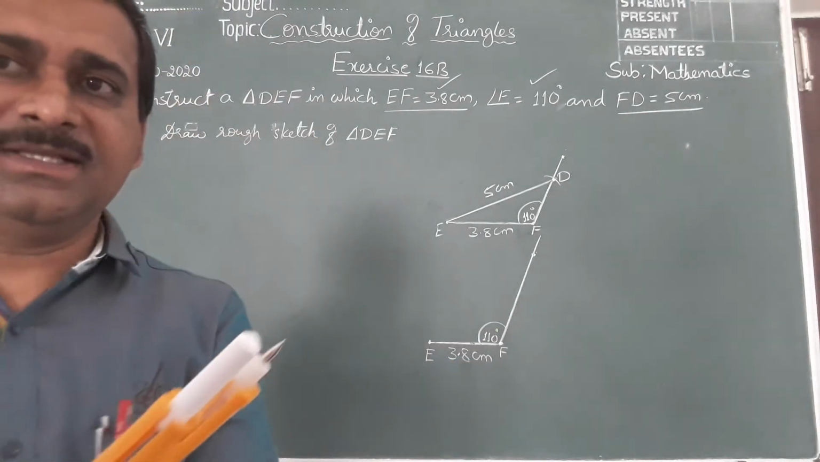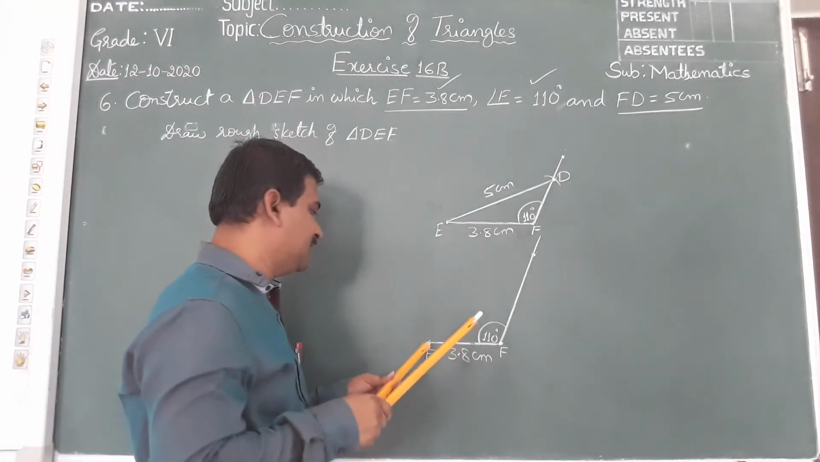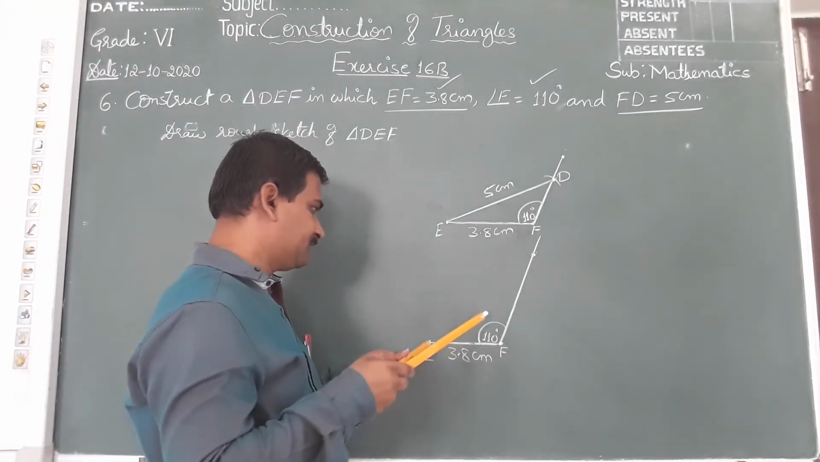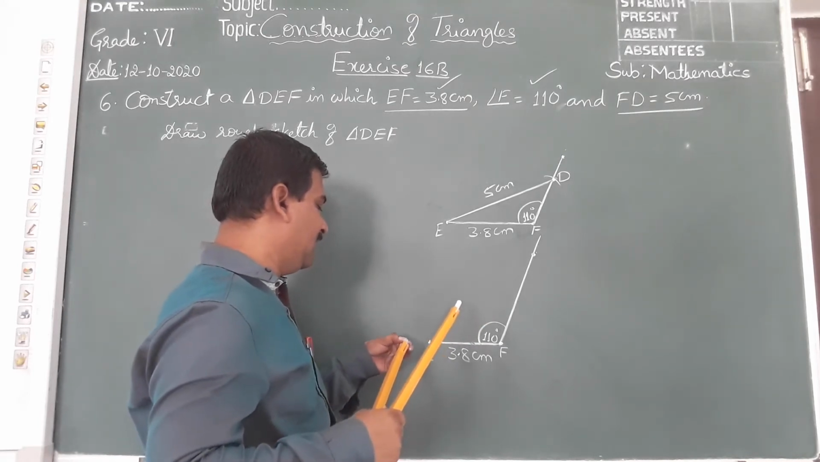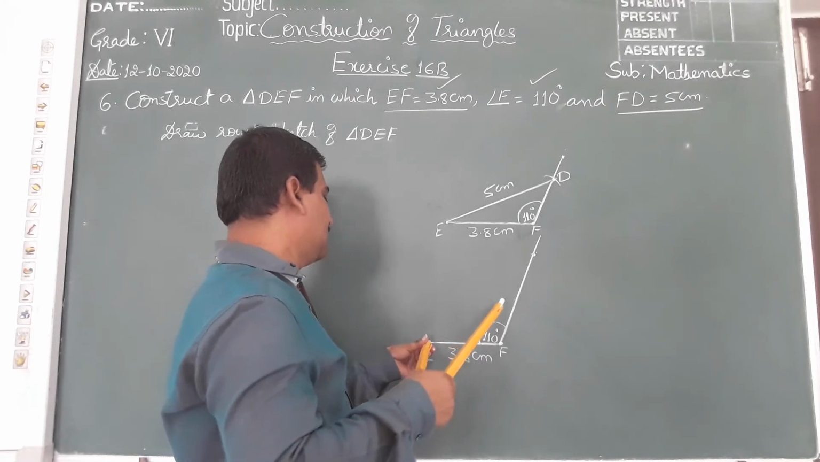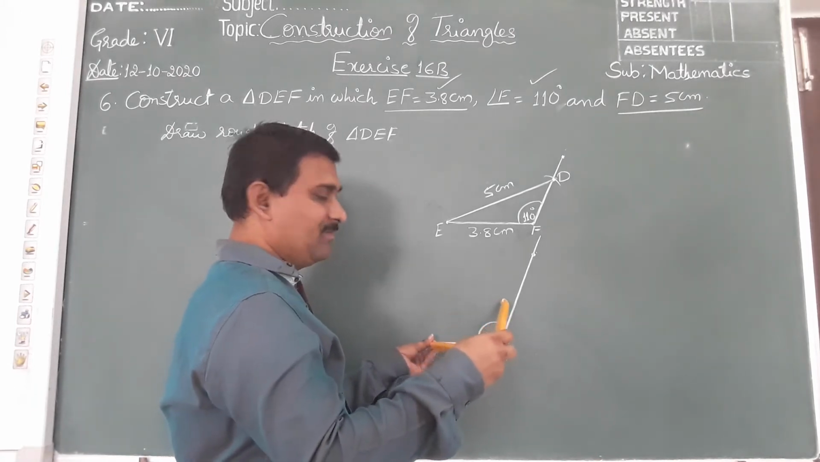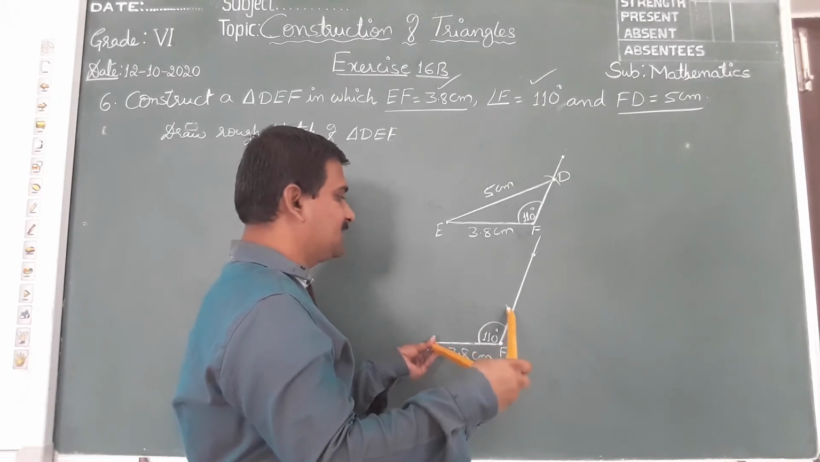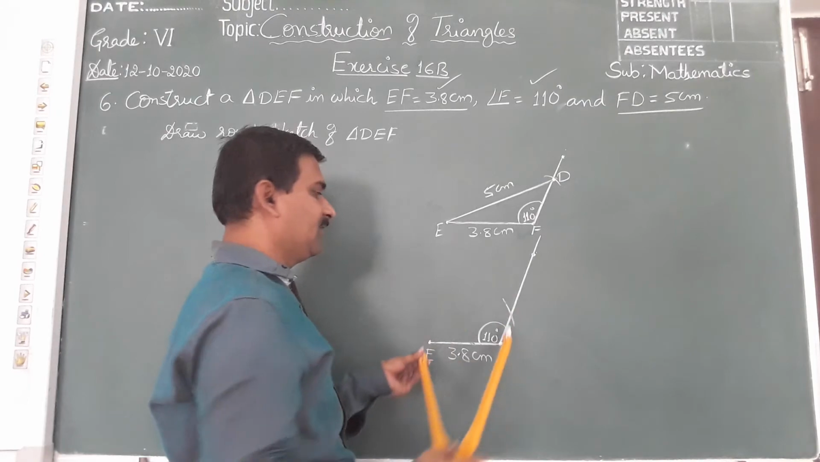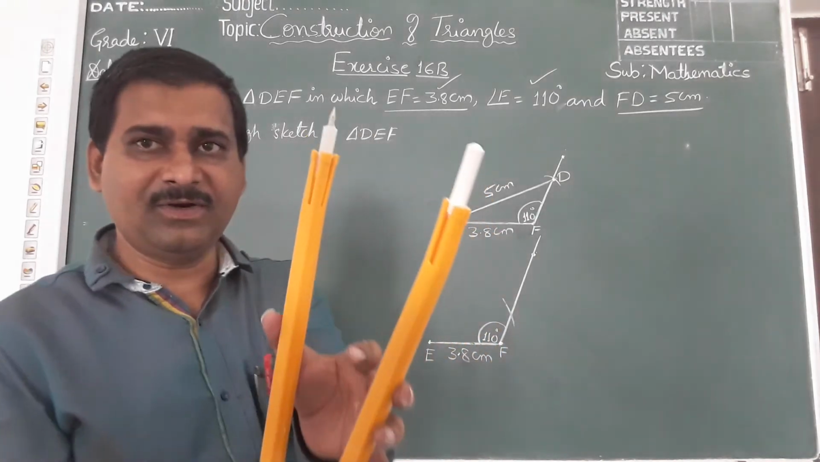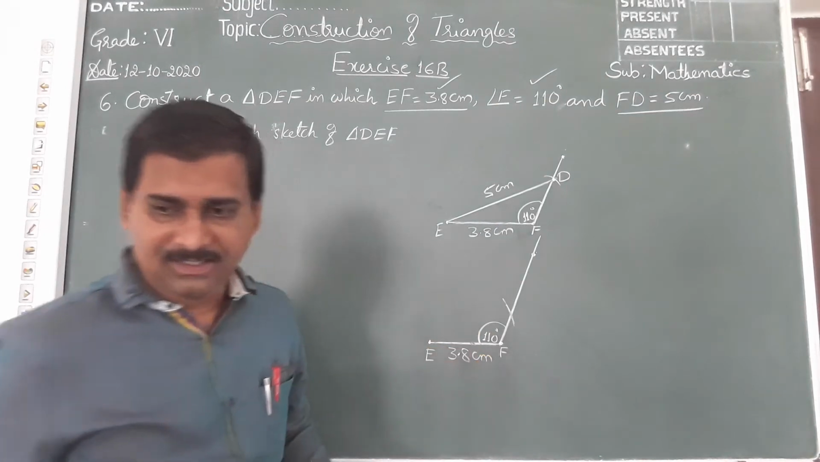Now I should take this length and keep it on E, and mark an arc here, 5 centimeter. Arc. The 5 centimeter measurement is taken with the compass, and you should mark an arc.